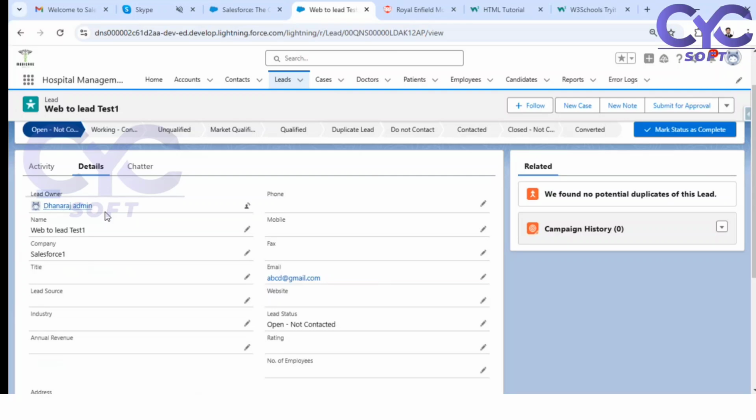Now you got it, right? So see here, open not connected, next working, next unqualified, next marketing qualified leads are there. And if it is qualified, and duplicate lead. So all these are the statuses. If all these lead statuses are completed, then it is going to convert to an opportunity, then convert to a customer, and convert to accounts and contacts. Okay. So this is the way we need to test it.